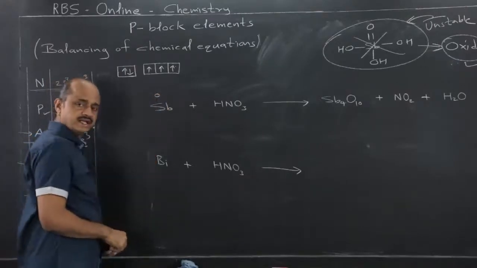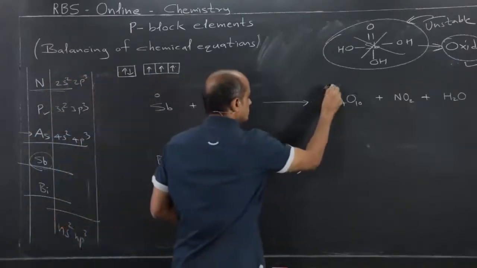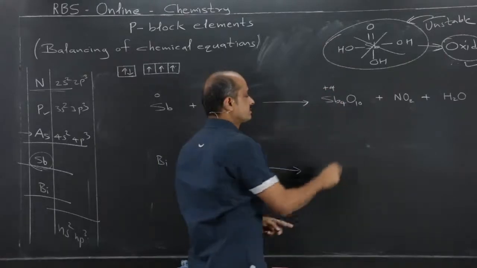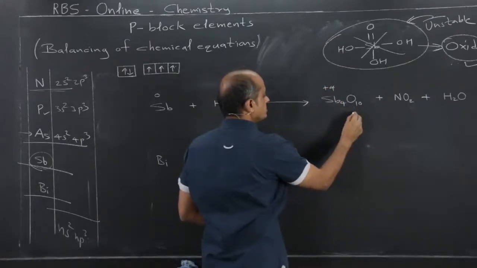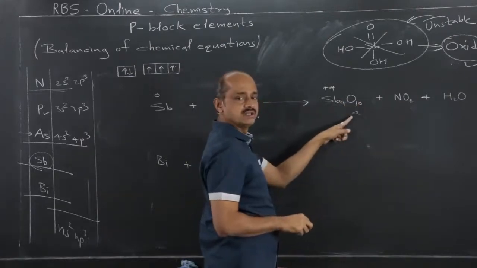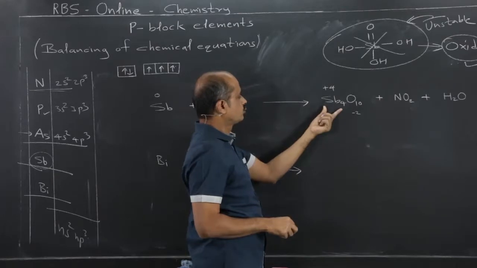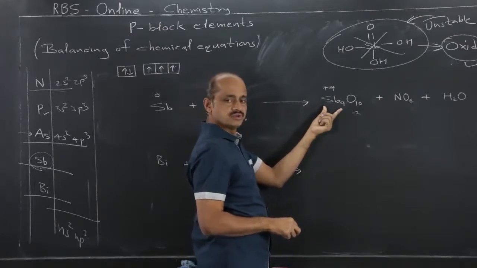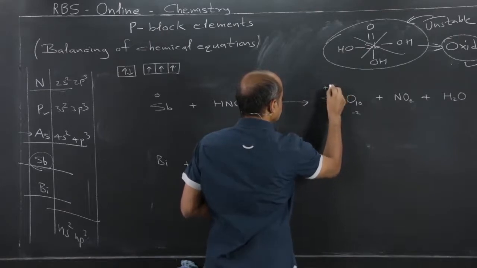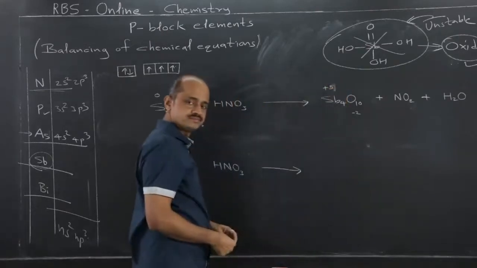0 antimony changes to +5, since in Sb4O10, with -2 charge on oxygen, such 10 are present, means -20. So this should be total 20, so for this to be total 20, here it becomes +5.